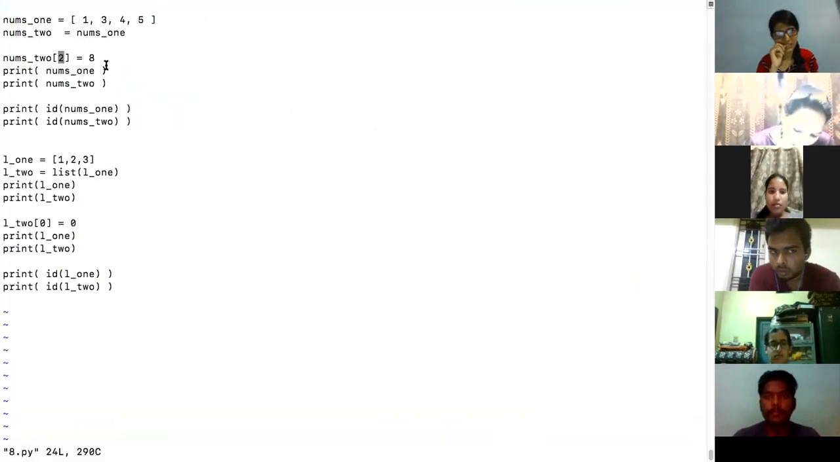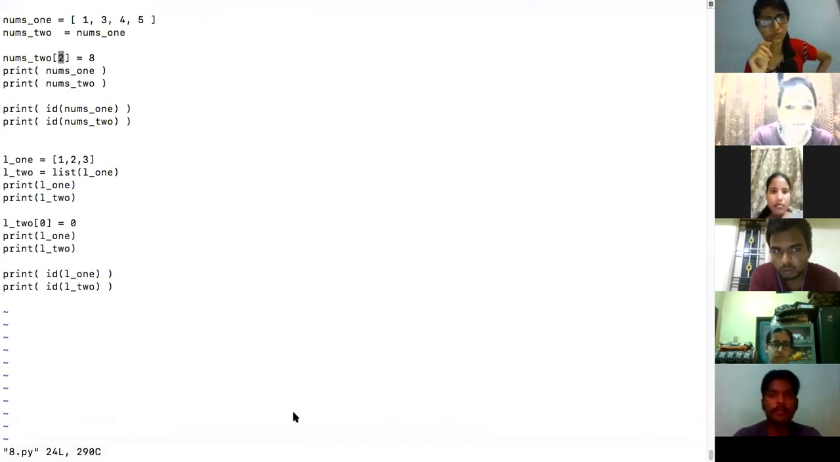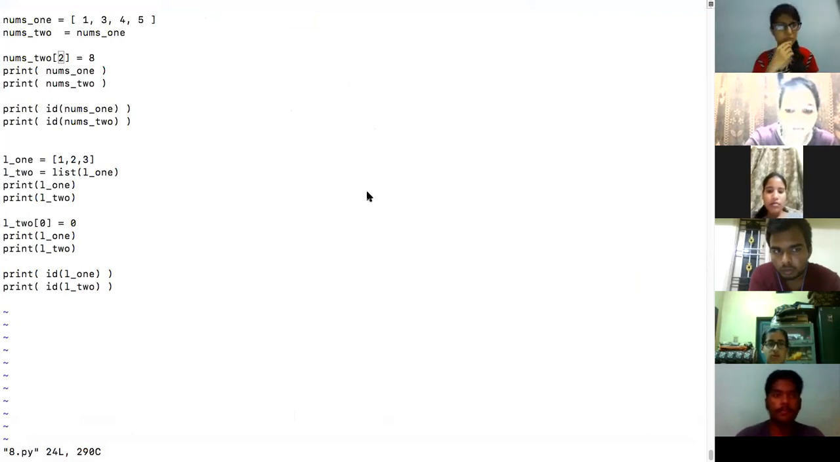So then, can you tell me the output for nums1 and nums2? Put that in the chat box. First output, nums1 and nums2. Lakshmi Krishnappa, where are you? What are you doing? 1345, 1385. You put 1345.